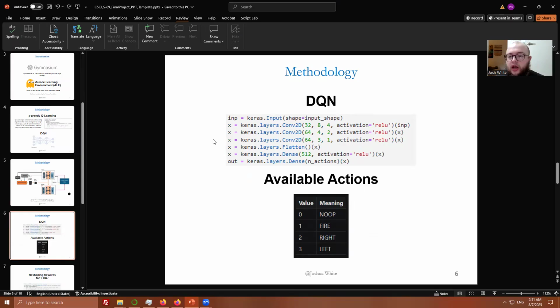So here's the model I used itself. While not specified here, the inputs are four stacked frames of 84 by 84 pixel images of the breakout game being played, and the outputs are the Q values calculated for each available action. I have also listed all available actions the agent can take at any given time, which is simply do nothing, fire, which only comes into effect for serving the ball when a game is started or after the player loses a life, and then moving the paddle right or left.